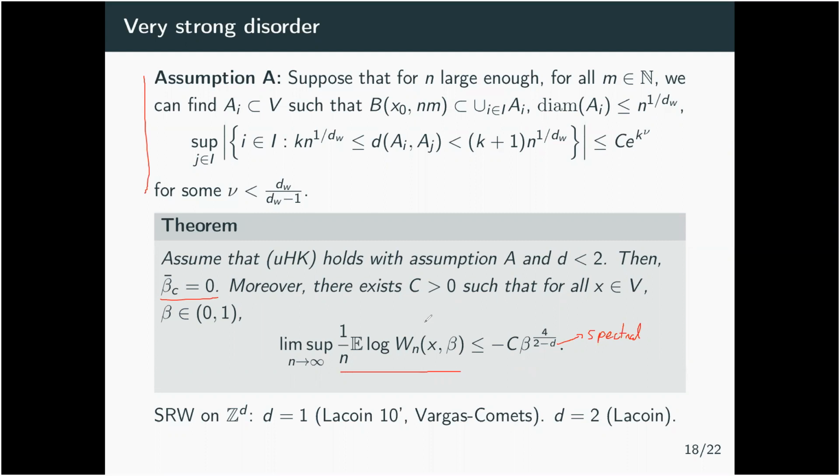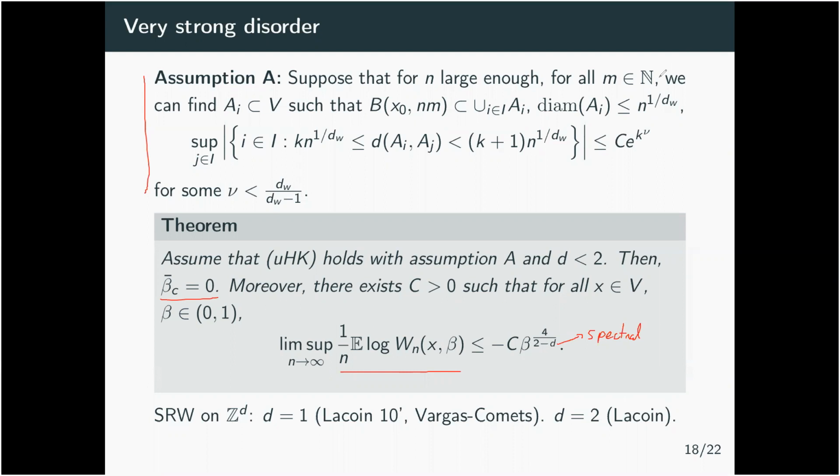And so how do we prove that? We use techniques from Lacoin that he used to prove that the simple random walk on Z^d has this kind of behavior for d equal to 1. And he also did it for d equal to 2, but the behavior is a bit different at the critical value d equals 2. Although we think that the method he uses should also apply to our framework.